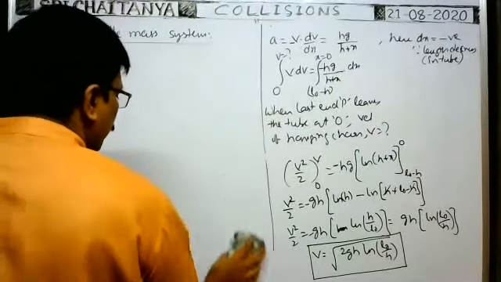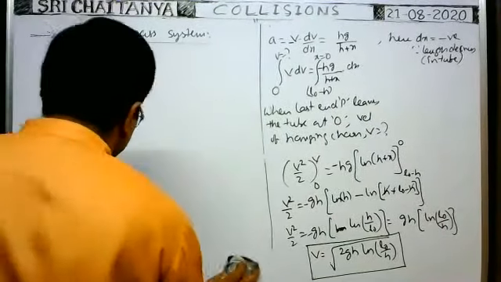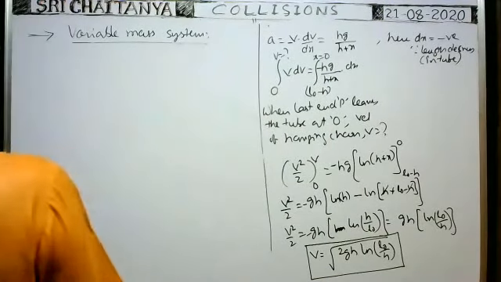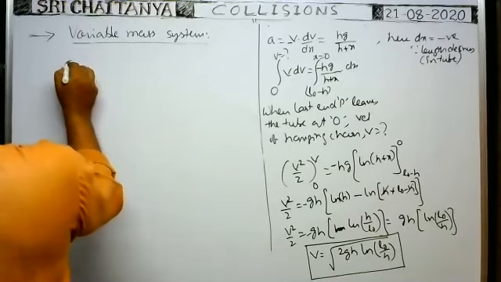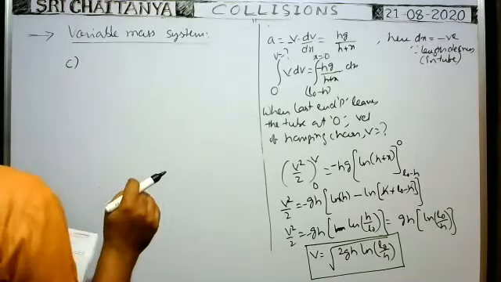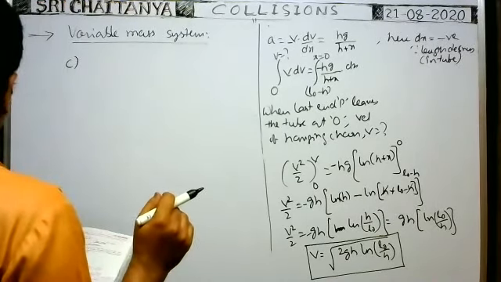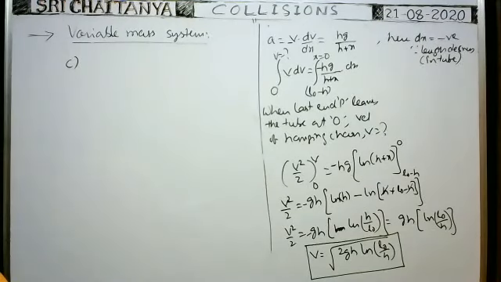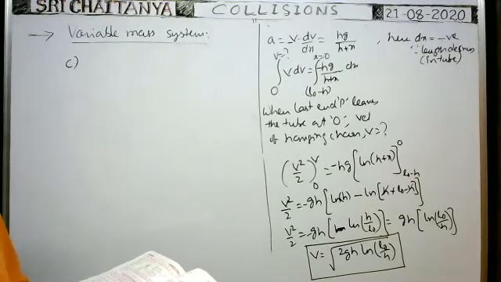Seems to be very simple, but you have to practice them. So next, C. C means in our material problem number 3.